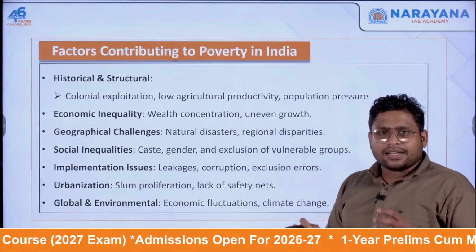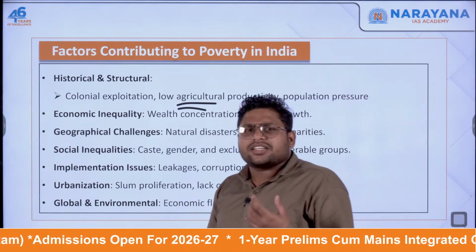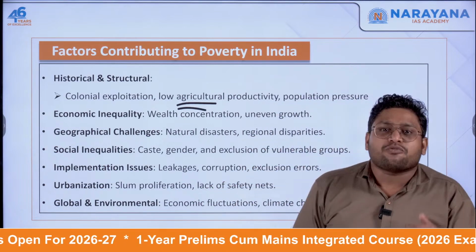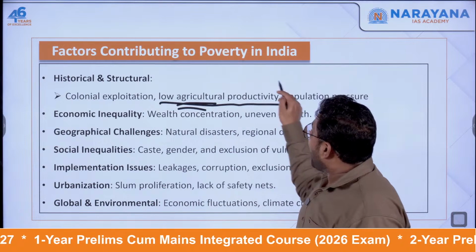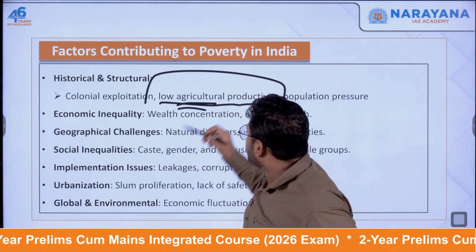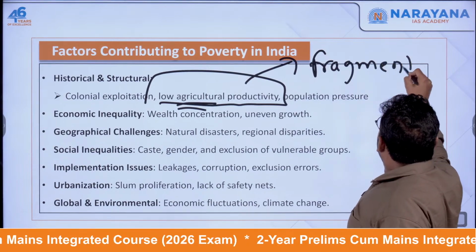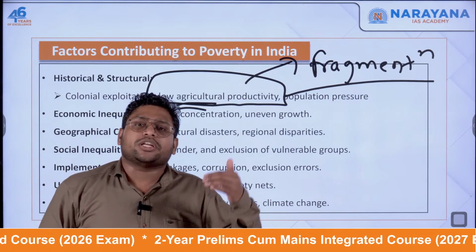Now after that, agriculture is very important. In India, around 50% of our population works in the agriculture sector. But the productivity of agriculture has become relatively low, one of the reasons being the fragmentation of land. Why did fragmentation take place? One of the major reasons is population explosion.